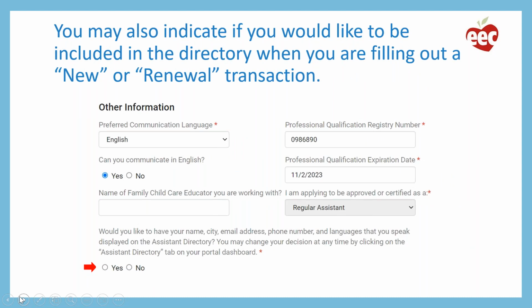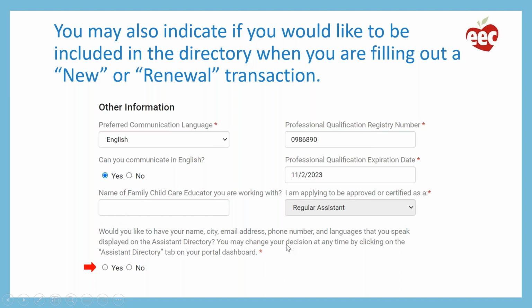As an assistant, you can also indicate if you'd like to be included in the directory when you are filling out a transaction for a new assistant or to renew your certificate. So this page is a screenshot taken from the first page of those transactions. This is the page where you fill out information about yourself. And this information here is found at the bottom of that page.